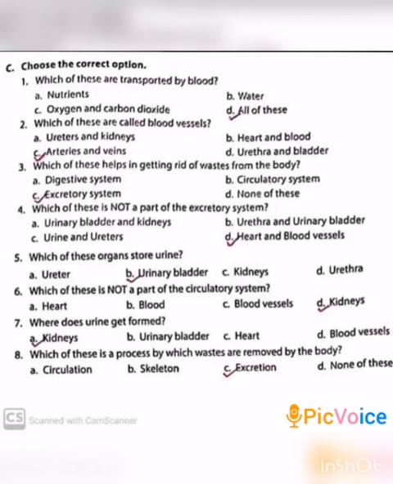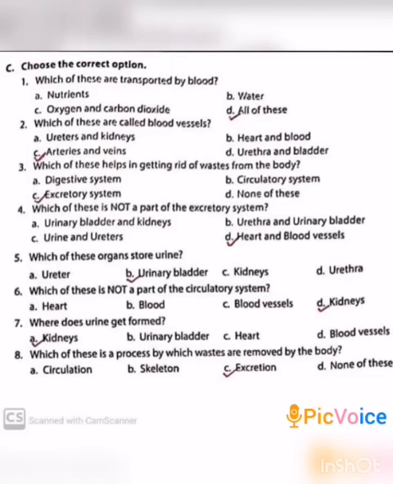Fourth one. Which of these is not a part of the excretory system? A. Urinary bladder and kidneys, B. Urethra and urinary bladder, C. Urine and ureters, D. Heart and blood vessels. The answer is D. Heart and blood vessels.